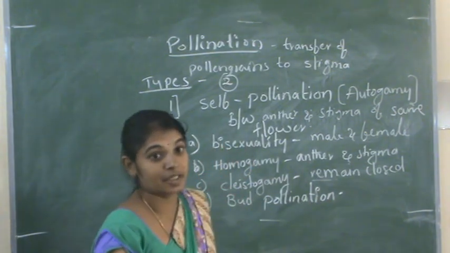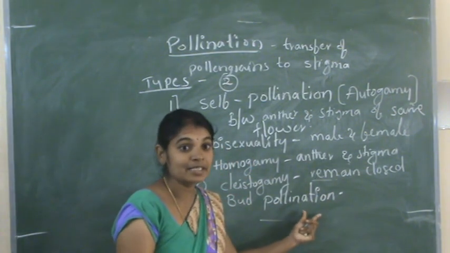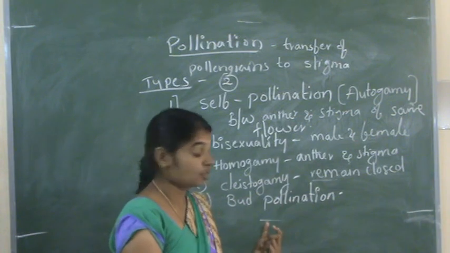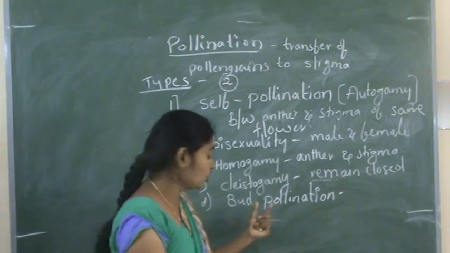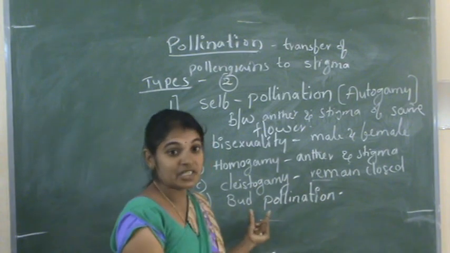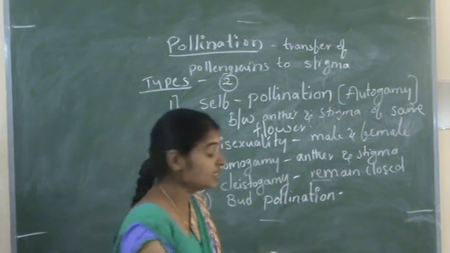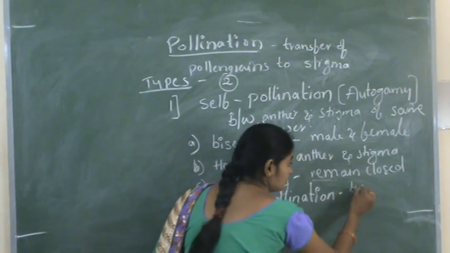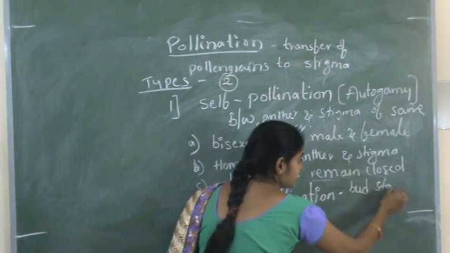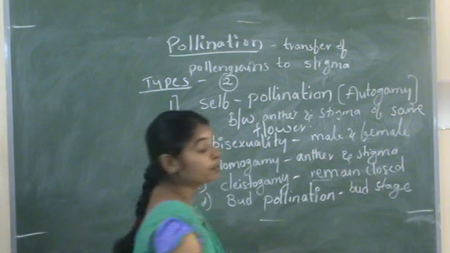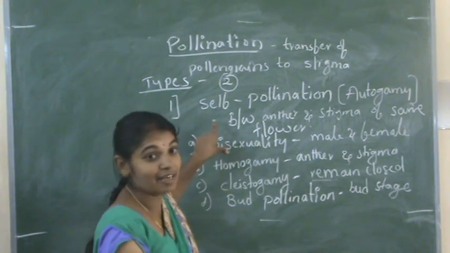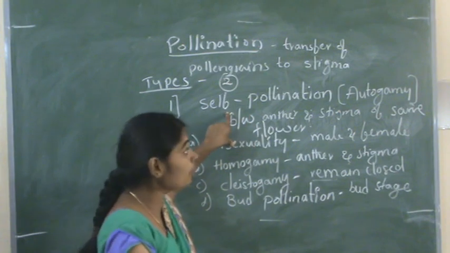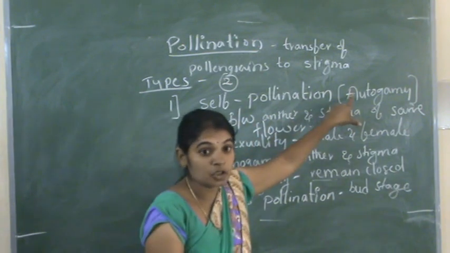And the next one is bud pollination. Pollination occurs at the bud stage, so the flower does not mature in this situation. Only during the bud stage does the pollination occur. So these are the events in self-pollination, or autogamy.